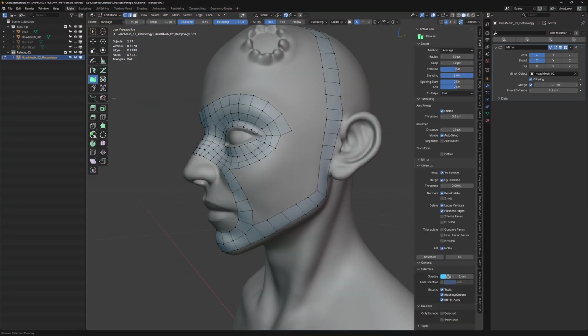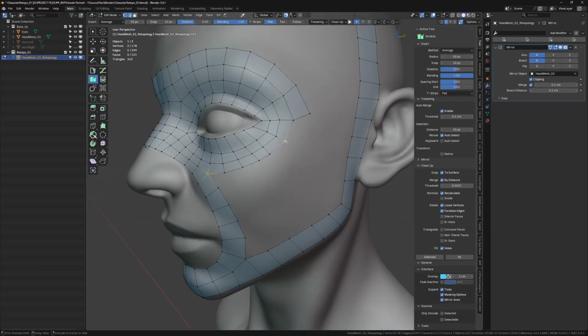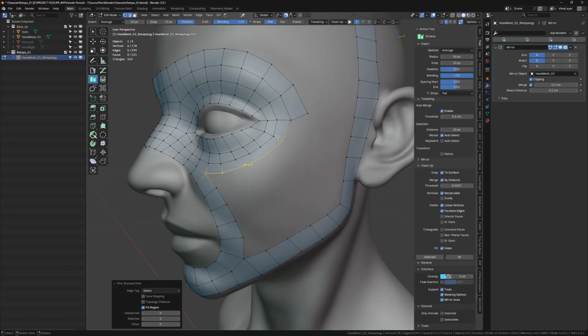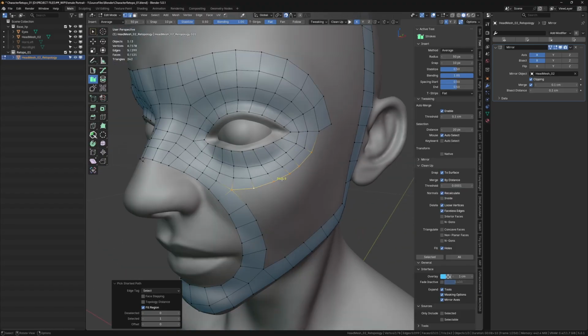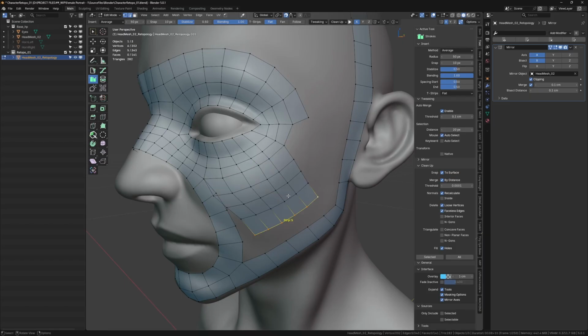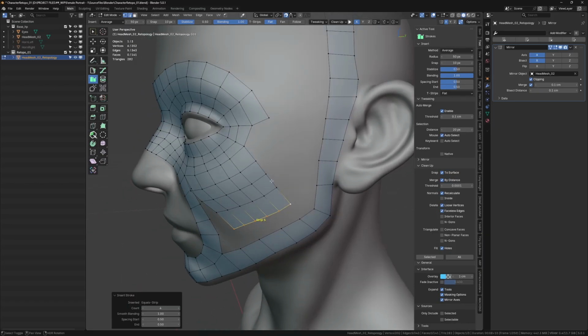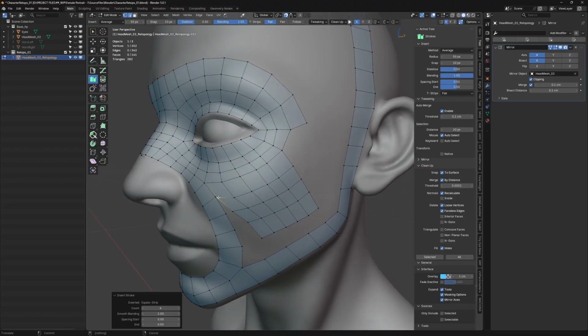The next tool that I'm going to use is the strokes. I'm just going to select some of these edges. After selecting certain edges, it is going to give us a text saying stripe 5. So I can start drawing a line, and it's going to create a certain number of faces from these 5 strips. I can Ctrl click, and if I use the scroll wheel, it's going to change the number of divisions between the original points and the newly created points. I'm just going to set it to 3.